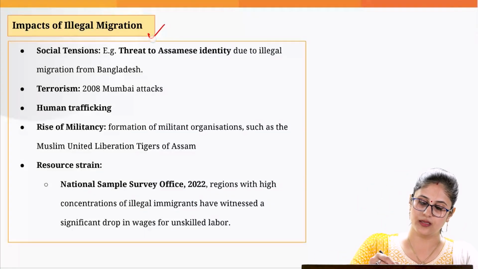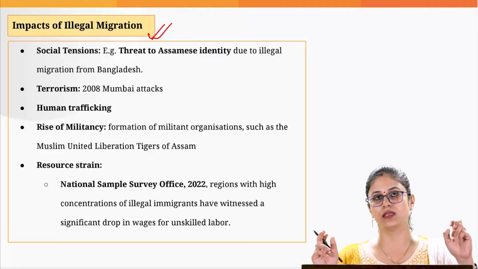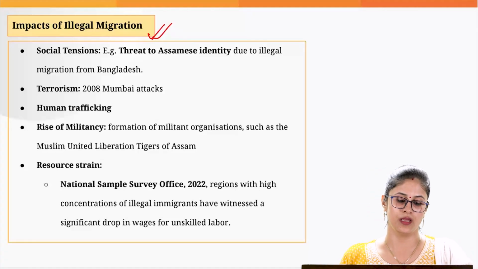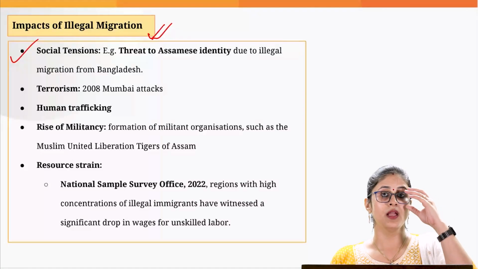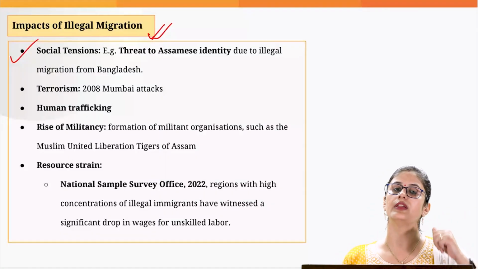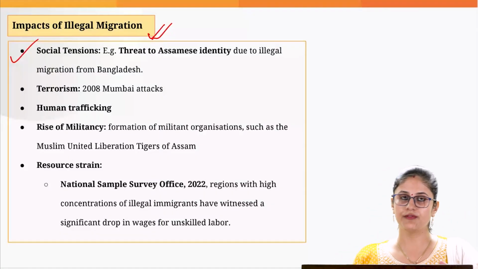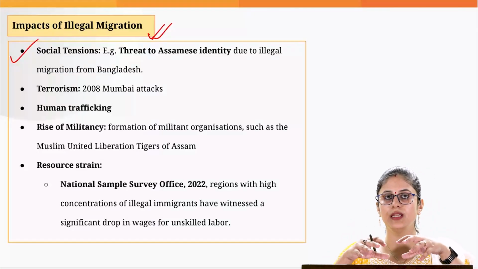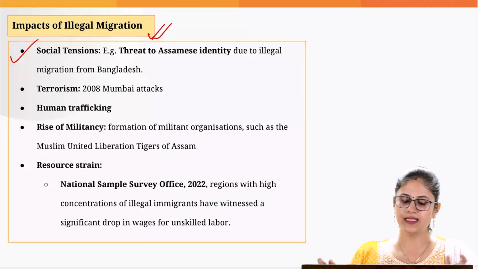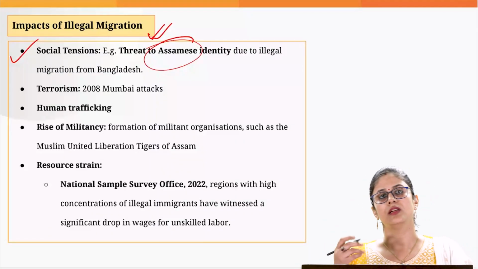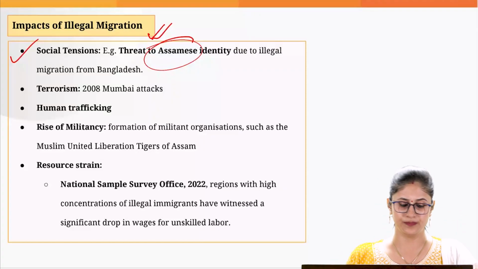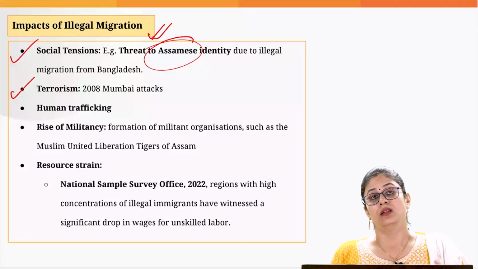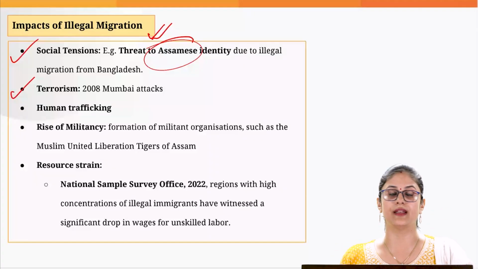Now, what are the impacts? Why do we need to address this issue of illegal immigration? Because of illegal immigration, we witness social tensions. Why? Because of the influx of illegal immigrants, the indigenous community becomes a minority. And that is the reason previously we have witnessed issues in the state of Assam, and that ultimately led to the signing of the Assam Accord. Then they can also lead to terrorist activity.